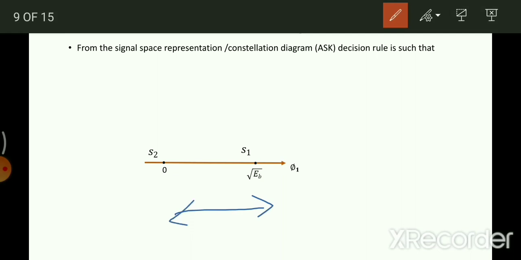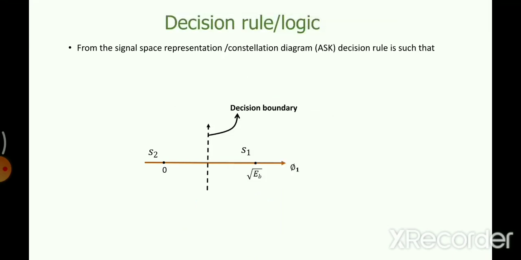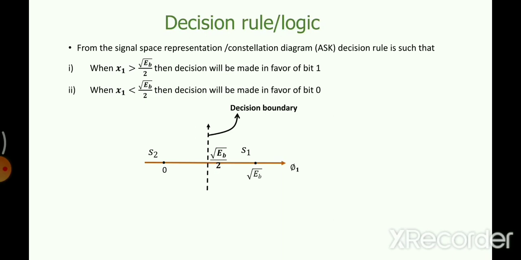In order to create a threshold, we'll take the middle value, the half value. The overall value is how much? Root of Eb. So half of it will be the decision boundary or the threshold. So this is the decision boundary and its value is going to be half of root Eb. Anything above half of root Eb will be taken as 1, or else 0. So if x1 is greater than root of Eb by 2, you're going to get a decision in favor of bit 1, else there will be a decision in favor of bit 0.